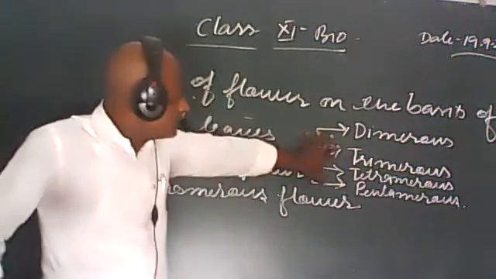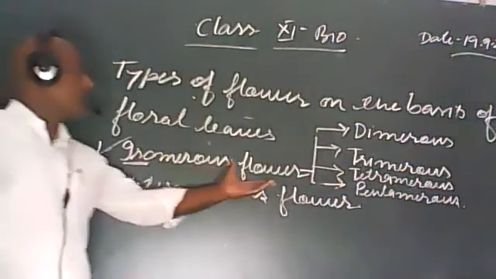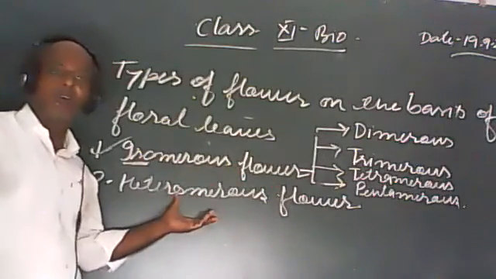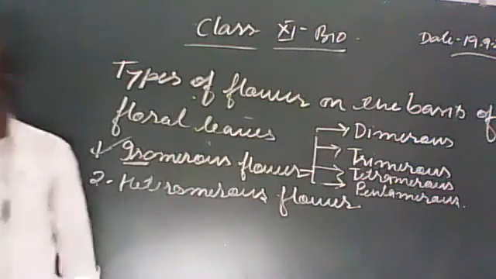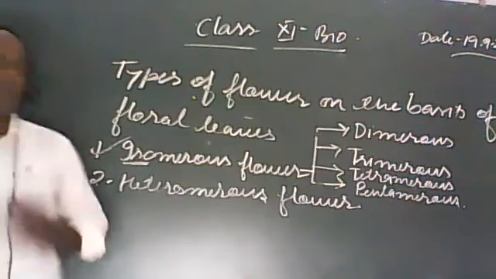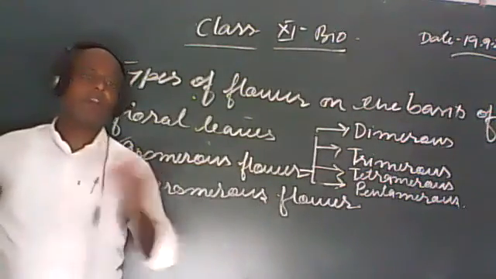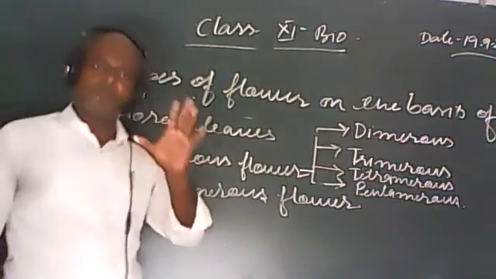And this condition will develop in case of isomerous flower. In case of heteromerous flower, this condition cannot be seen. There is a different number of floral leaves in different whorls. Whorl का मतलब तो समझ में आ गया होगा.